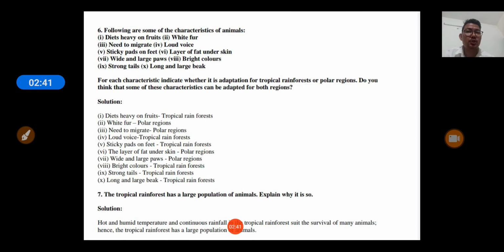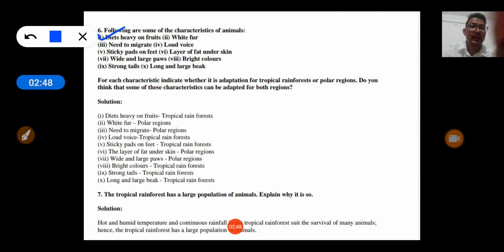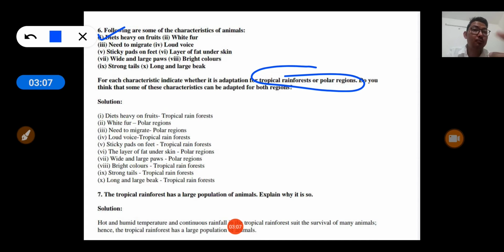Now let's switch to question number 6. Following are some characteristics of animals: diets heavy on fruit, white fur, need to migrate, loud voice, sticky pad, layer of fat, wide and large paws, bright colors, strong tails, long and large beak. Now each characteristic indicates whether it is adaptation for tropical rainforest or polar regions. Okay, and we have to find out to which type of region these adaptations belong.